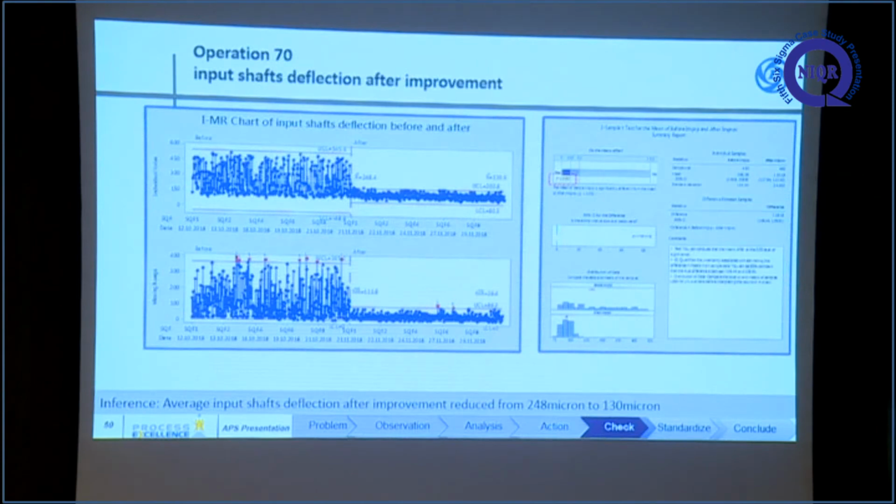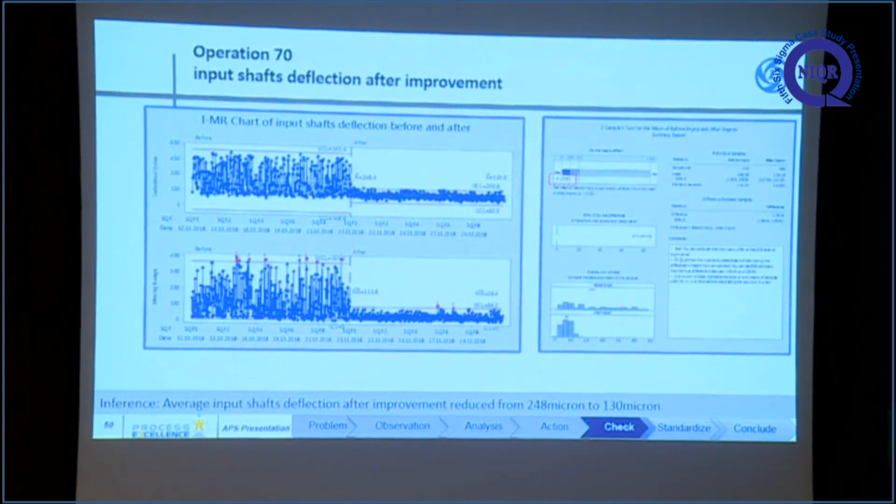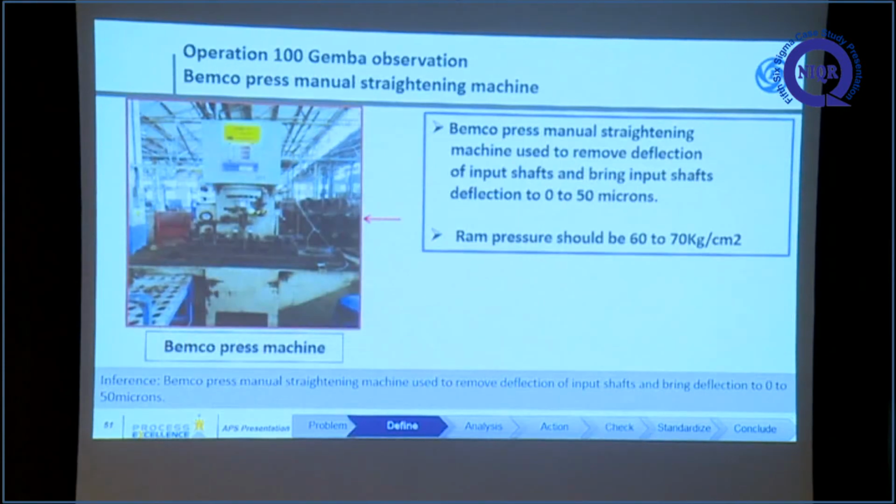After implementation, we found that the average input shaft deflection reduced from 248 microns to 130 microns after improvement. But we need 100 microns for a better result in the straightening machine. To conclude the operation and reduce the bend further, our team member Mr. Manivanan will take over.